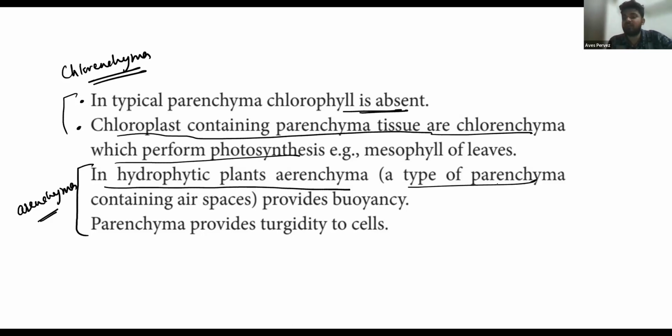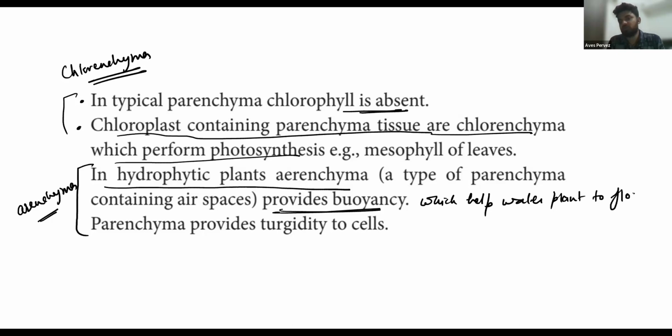It is a type of parenchyma containing air vessels which provide buoyancy, and this buoyancy helps the plant to float, which helps water plants to float. Note it fast.